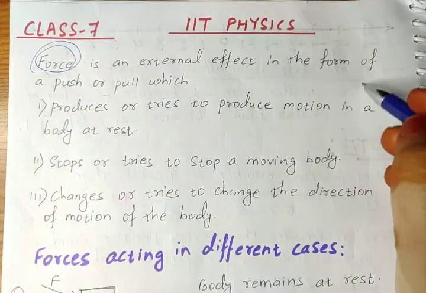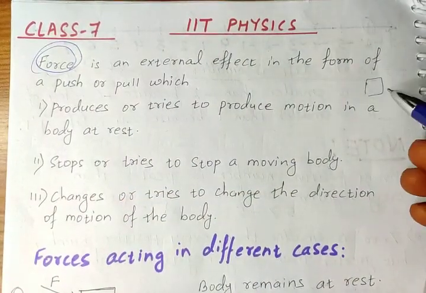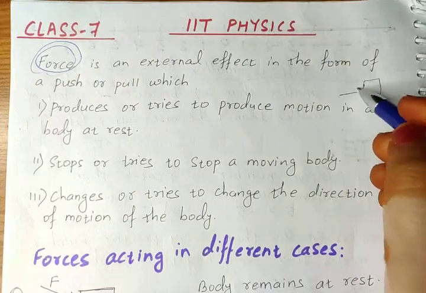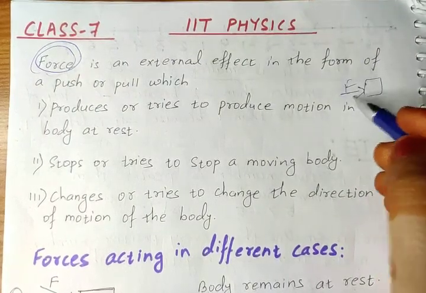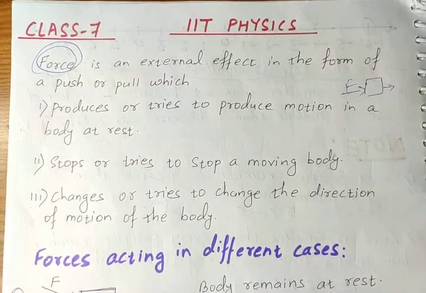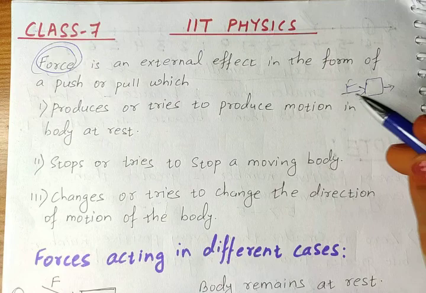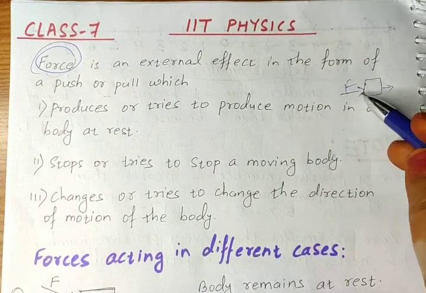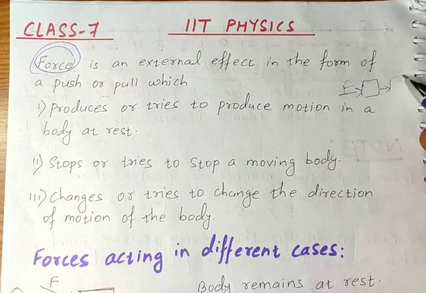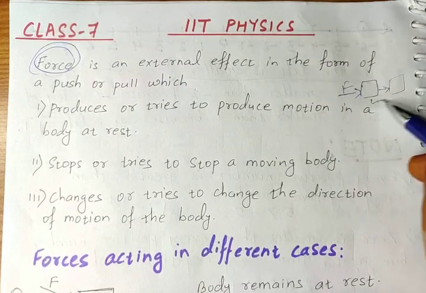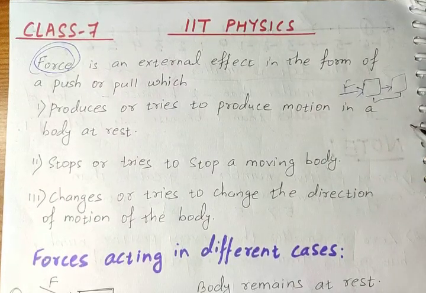Any object is there, it is one object. So when you apply force to push the object, it will move from its position. Suppose you apply force like this, so you are pushing the object, it will move from its position, it covers some displacement.